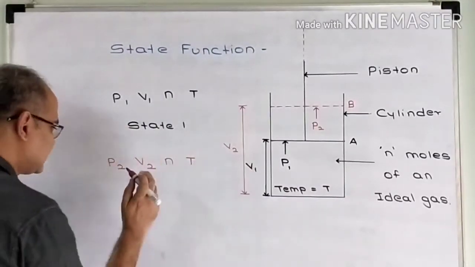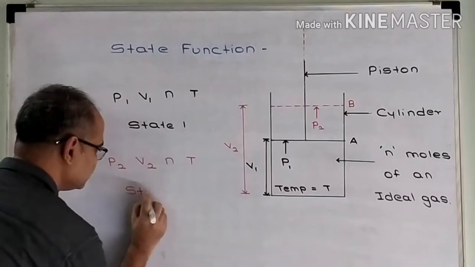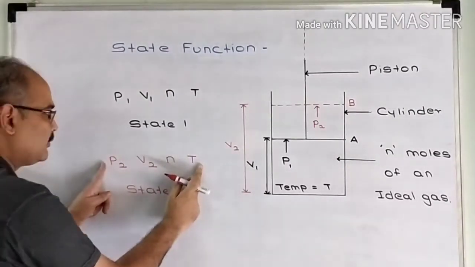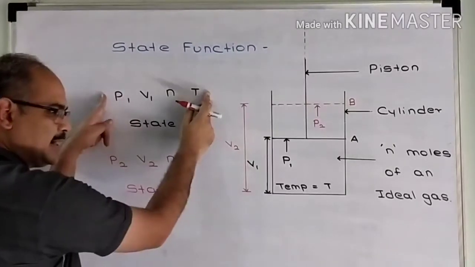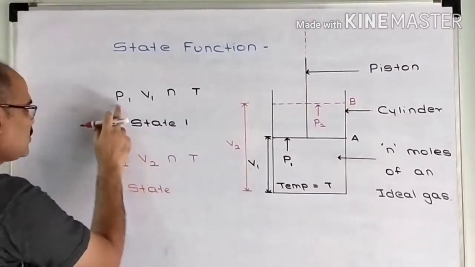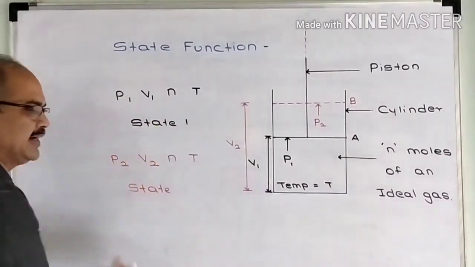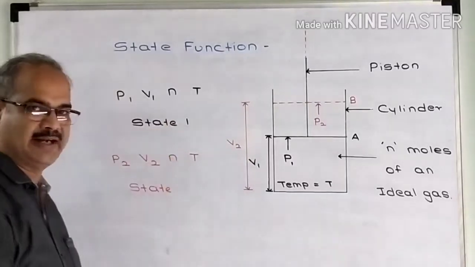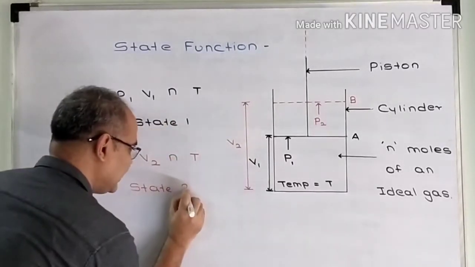It also describes the state of the system. Now the state of the system described by this set and the state of the system described by this set will be different because two elements of the set have changed. Okay, so now the system is not in state 1 but now say it is in state 2.